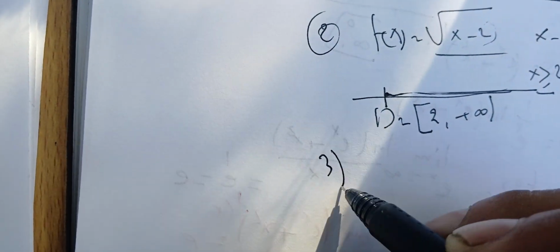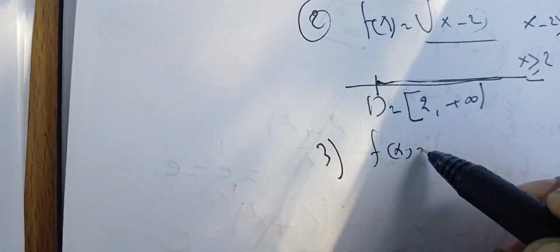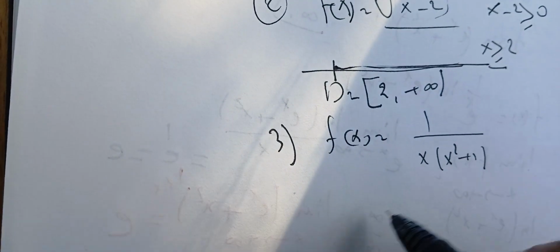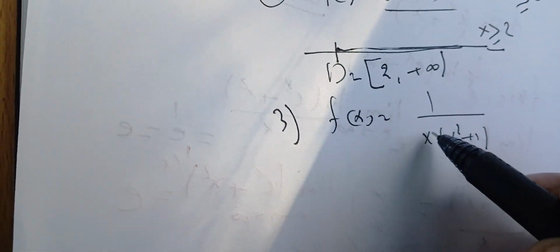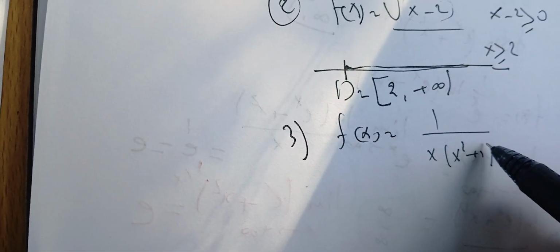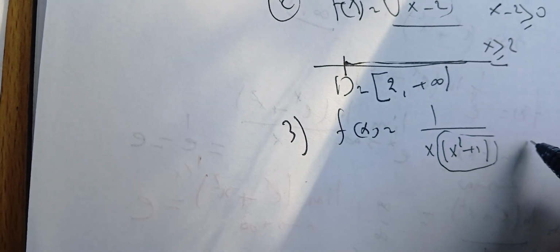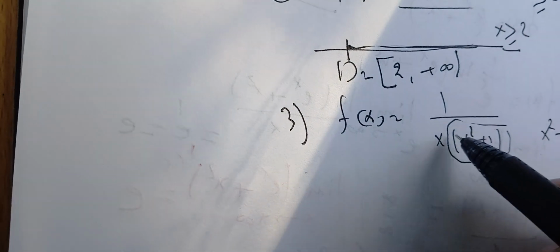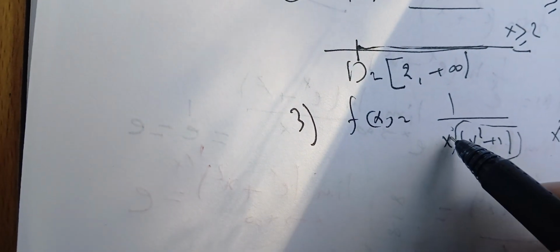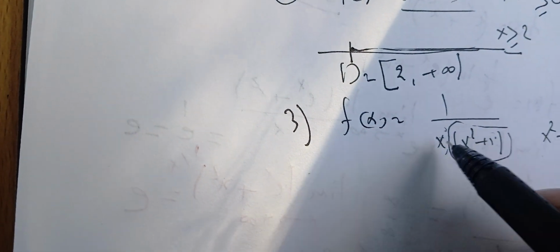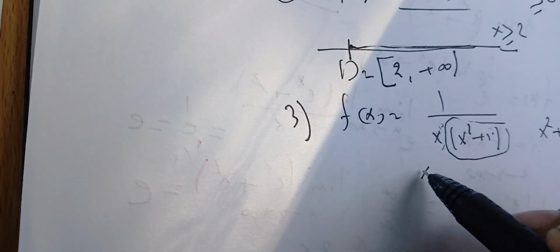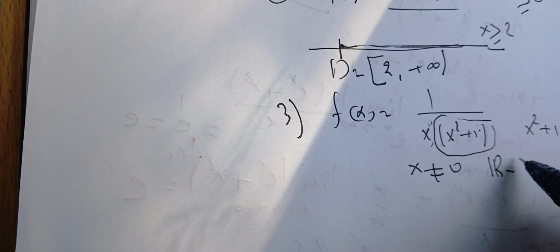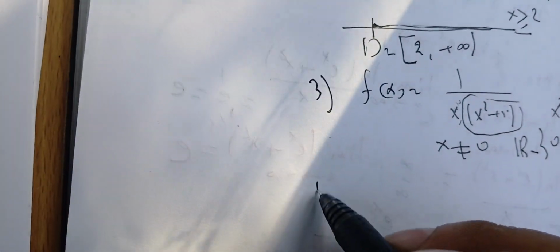Okay, now let's focus on this function here, which is 1 over x times (x squared plus 1). Here again, we don't want to divide by 0. But we note that x squared plus 1 is never 0. The only problem is coming when x is 0. So this is not a problem, but the 0 is a problem. Therefore, we have to get rid of the 0, and this means that our domain is R minus {0}.